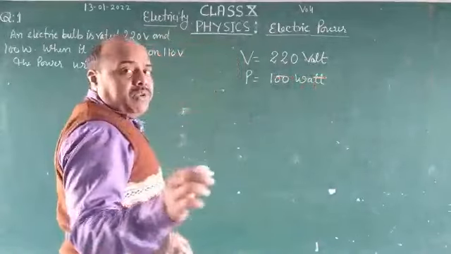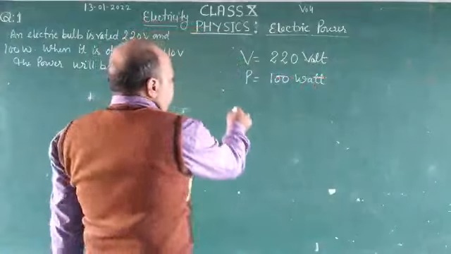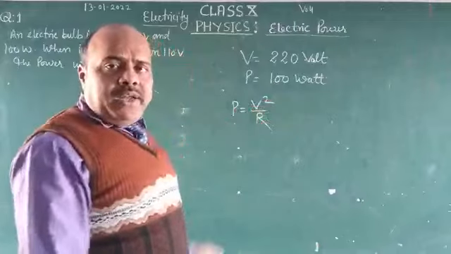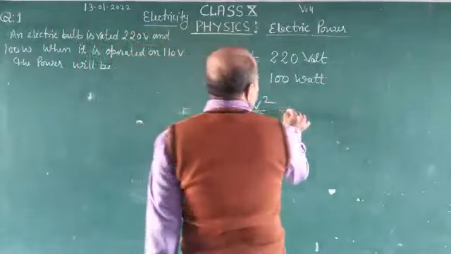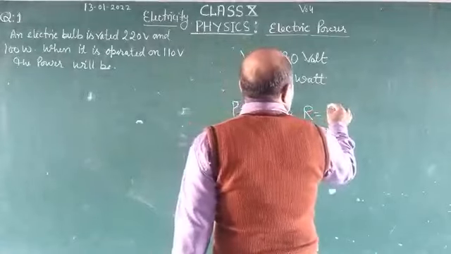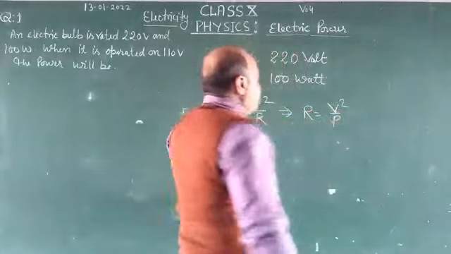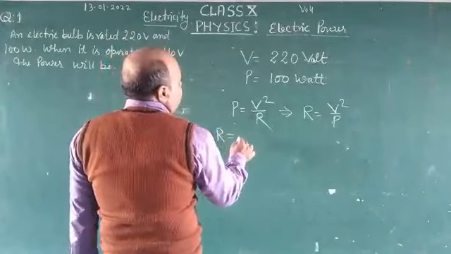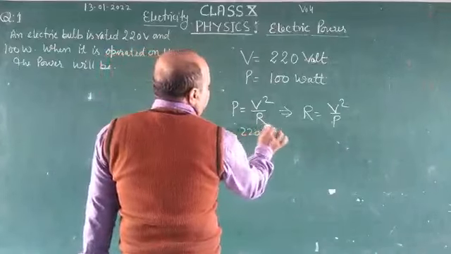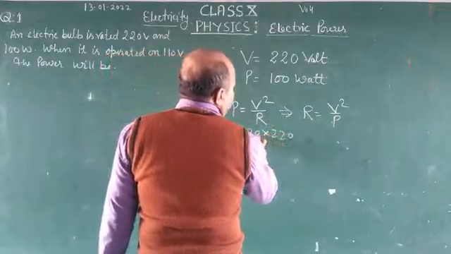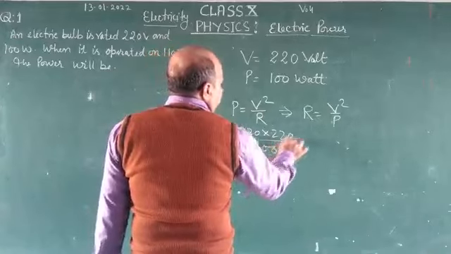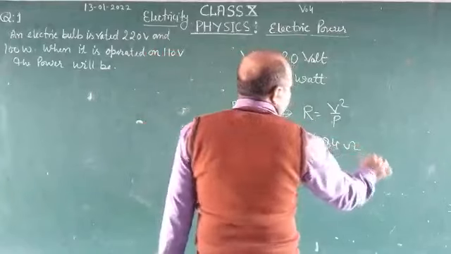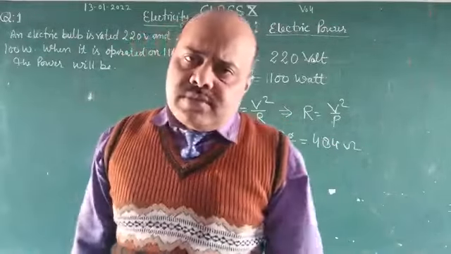Now, we know that the relation between power, potential and resistance is P equals V squared upon R. So we can find the resistance. Resistance R is equal to V squared upon P. V is given as 220, P is given as 100. So R is equal to 220 multiplied by 220 upon 100. This cancels out, this cancels out. Now we have 484 ohm. Ohm is the SI unit of resistance.